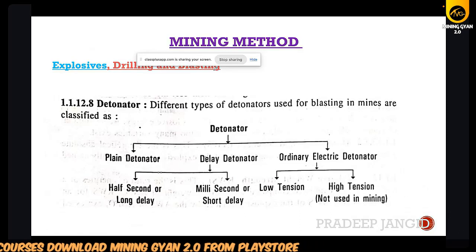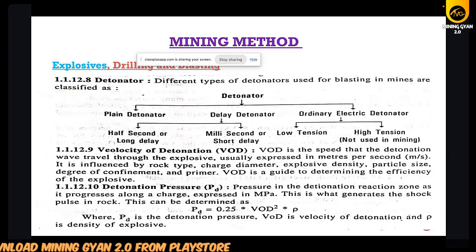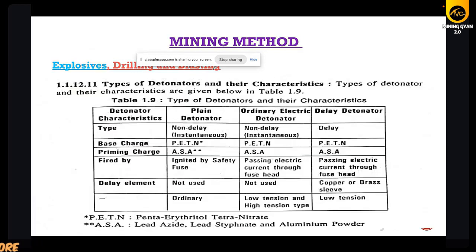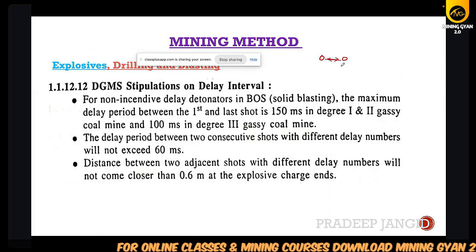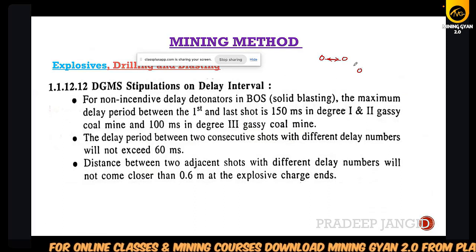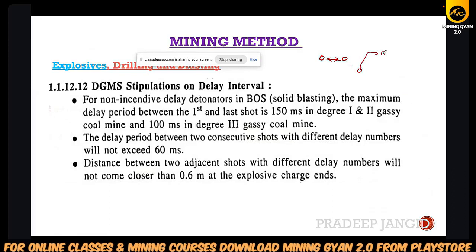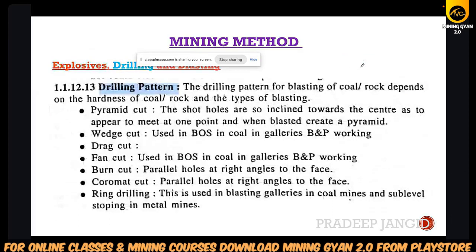Then we had seen detonator: the plain detonator, delay detonator, ordinary electrical detonator. Then we had seen some terminology related to detonator like the velocity of detonation, detonation pressure, and we have seen some base charges, priming charges fired by delay. I told you to remember this table also, and some DGMS norms like the time gap between the two consecutive holes, and the time gap between the first blasted hole and the last blasted hole. Drilling pattern, some patterns we have seen.